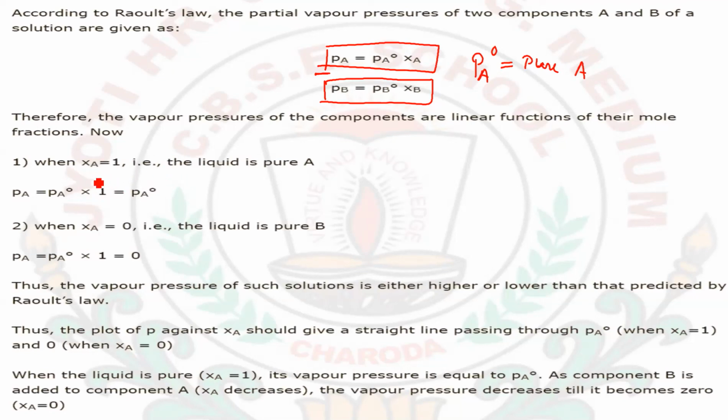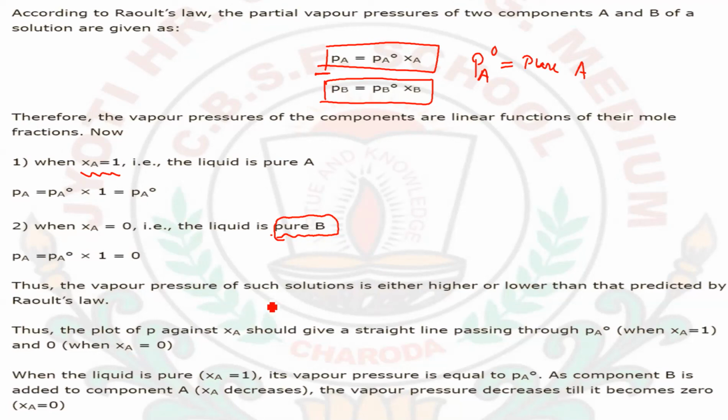Also, there are some conditions. First condition: if the mole fraction of substance A is 1, then the partial pressure of A becomes equal to the initial partial pressure of component A. Similarly, if the mole fraction of A is 0, then the partial pressure of A becomes 0. The partial pressure of component A in the liquid will be 0, and the solution will be of component B only.